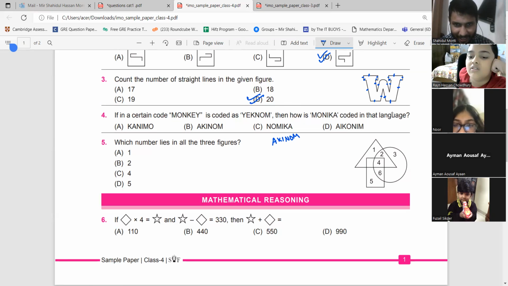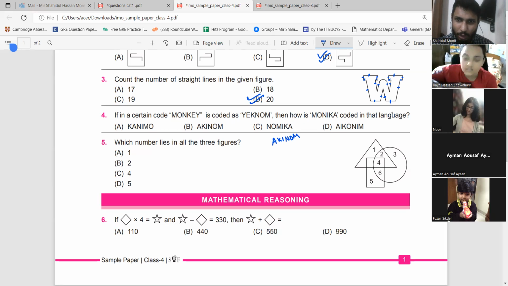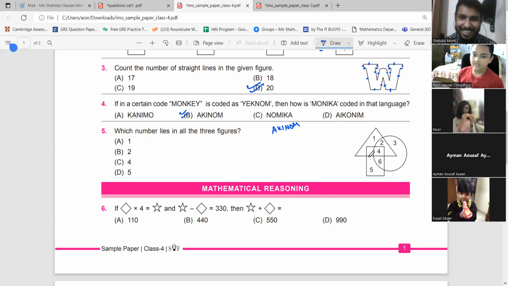See, monkey is written as Yeknom, which is just reversed. So Monica, if you reverse it, will be Akinom. B for Bangladesh. Sounds like a Japanese name, isn't it?